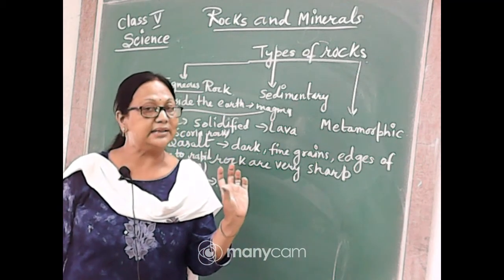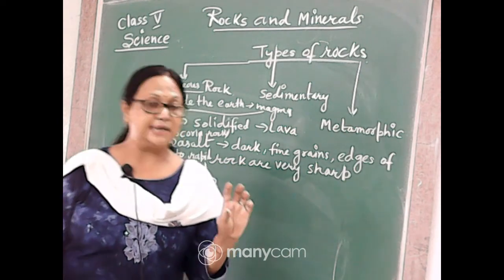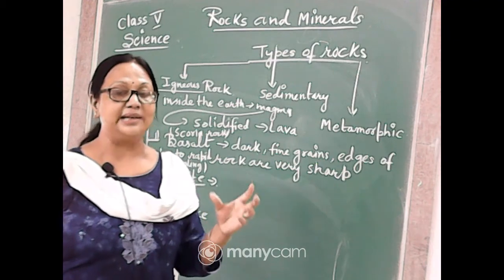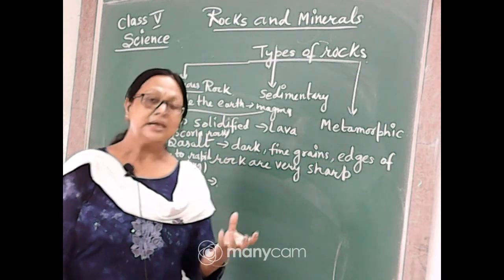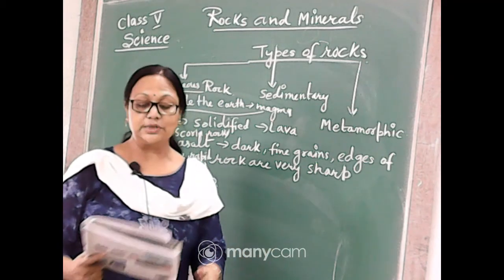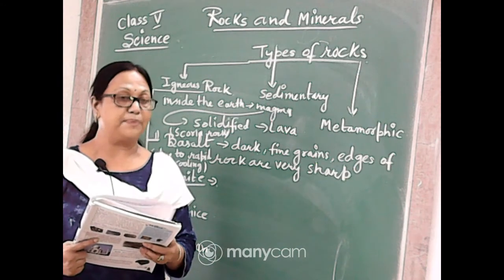Have you seen granite rocks sometimes brighten and glitter, isn't it? So why are they glittering? Because mica is there, and due to the mica and quartz, they give the shining, just like the stars. Sometimes they brighten up and sometimes they shine or glitter. Okay, so this is a type of granite, and it may be black, gray, white or pink in color.